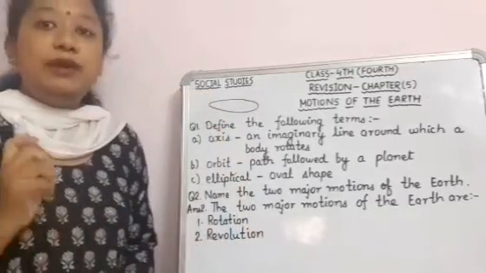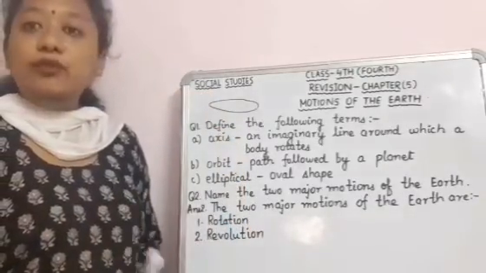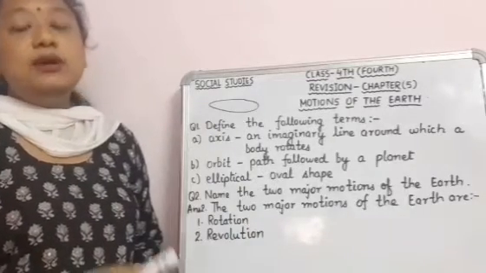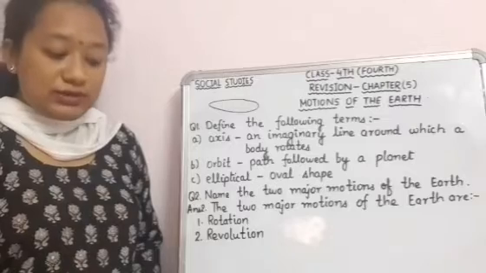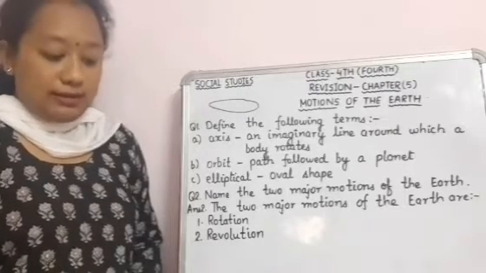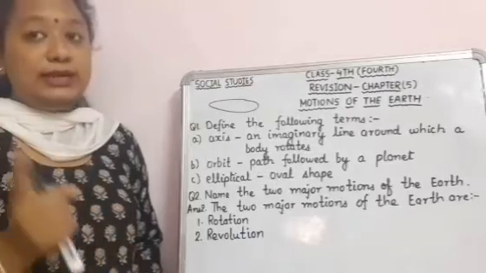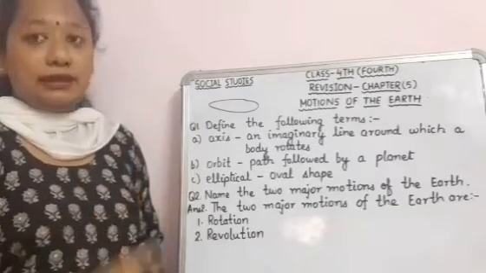To complete one rotation, it takes 24 hours, and it rotates counterclockwise. Counterclockwise means anti-clockwise. When the earth rotates, it causes day and night.